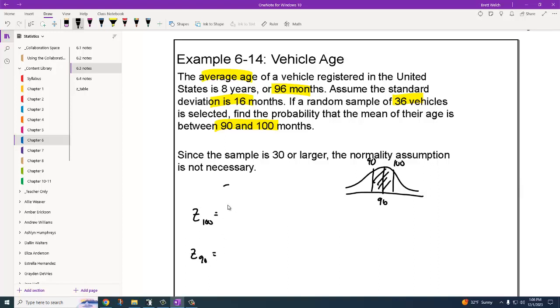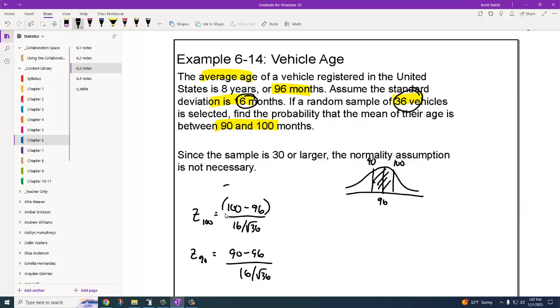This is the value of interest, 100, minus the mean, which is 96, divided by, and I'm not doing 16, that's not the standard deviation. The standard deviation of the means will be 16 divided by the square root of 36, because that's my sample size. And I can do the same thing with 90 minus 96 over 16 divided by root 36.